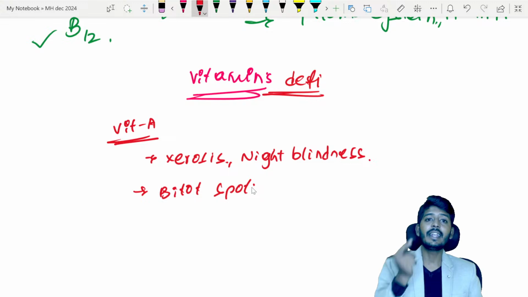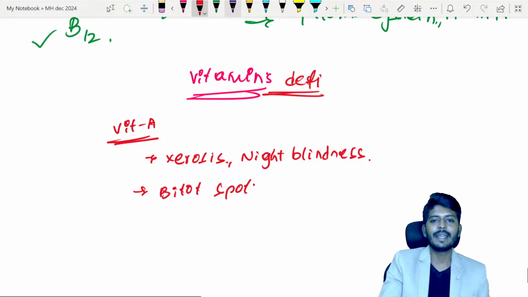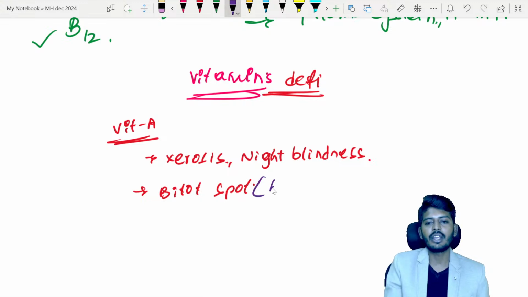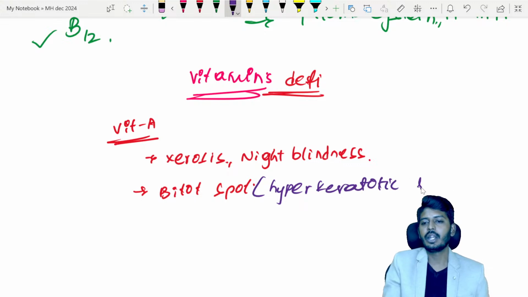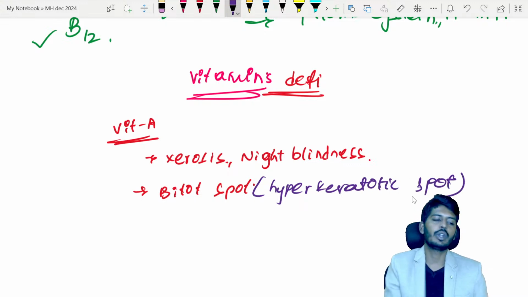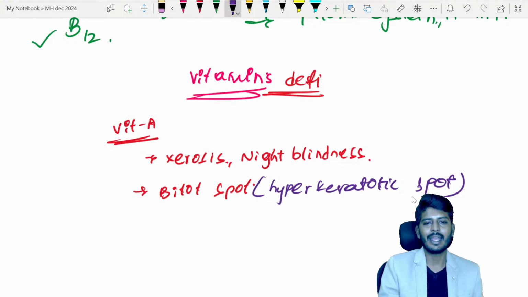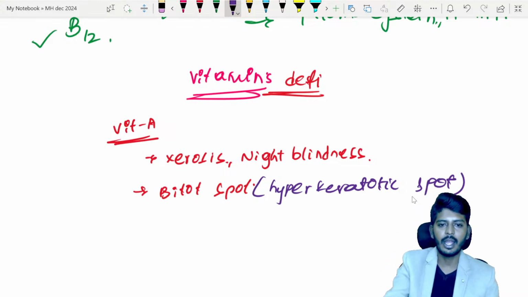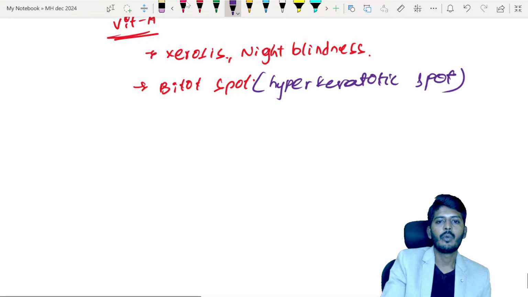Nowadays they will ask what a Bitot spot is made out of. Bitot spot is basically a hyperkeratotic spot. This is a very, very important point. Remember, excessive keratin will be there in the Bitot spot. Okay, let's go to the next one.